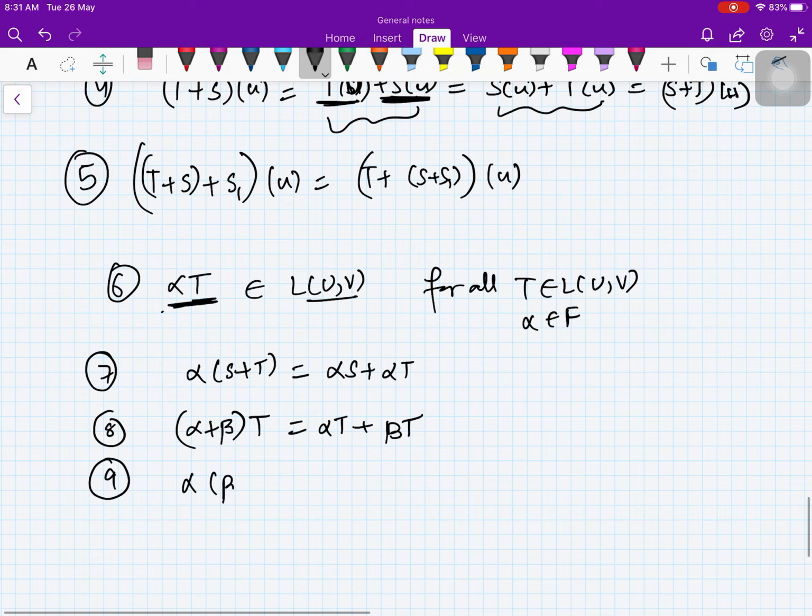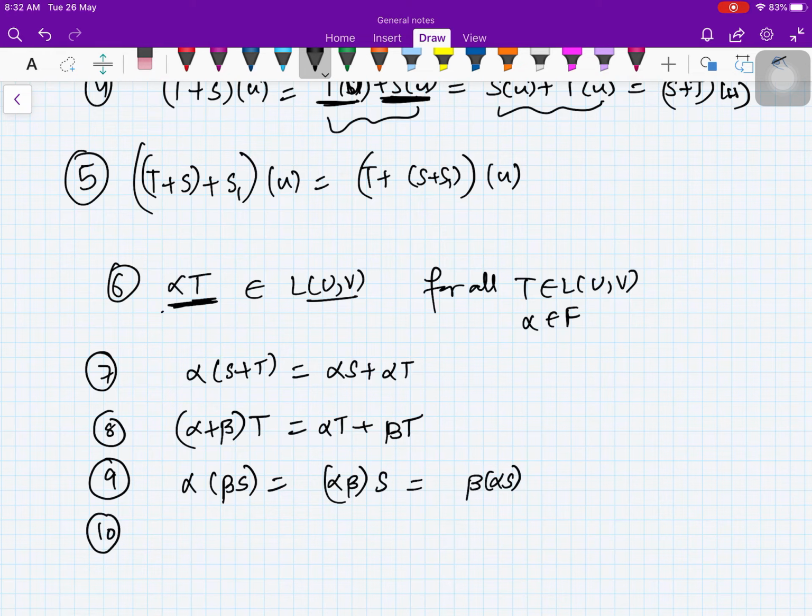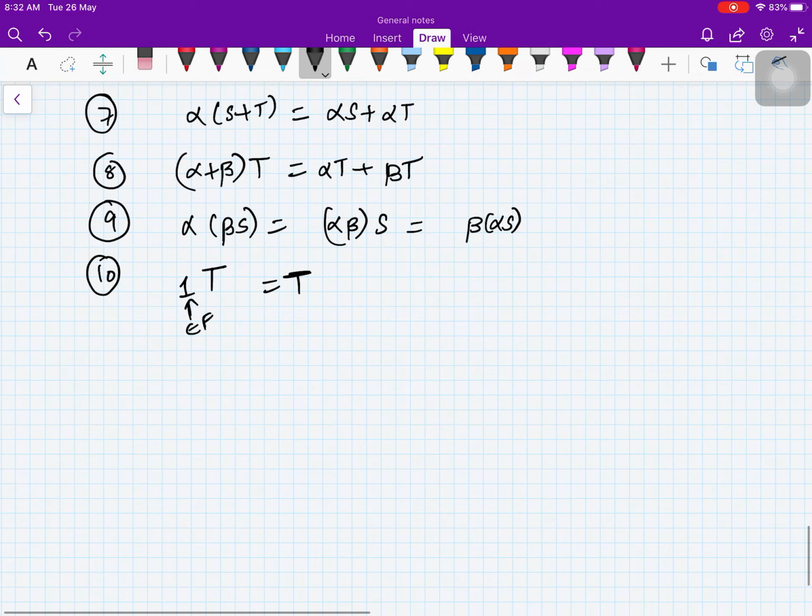Then you have (alpha beta) S is same as alpha (beta S), which is same as beta (alpha S). This comes from the properties of the field. And then you have 1, this is the element of the field. If you multiply it with T, you will get T or S, whatever you want to call it, right? So all the properties are there. So we get that L(U,V) is a vector space, right?